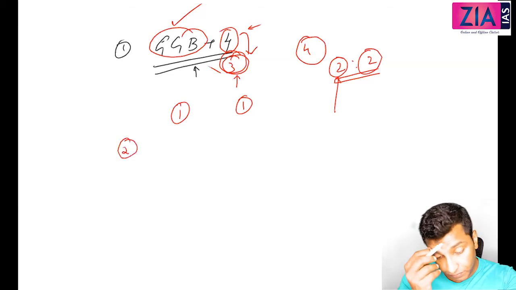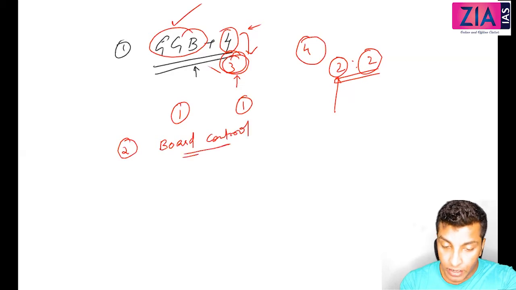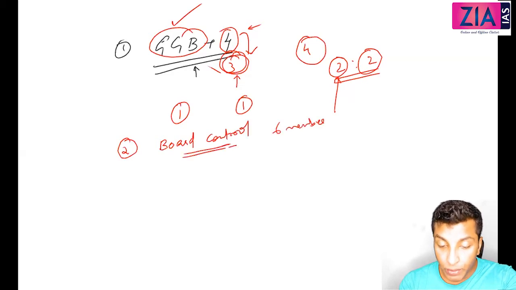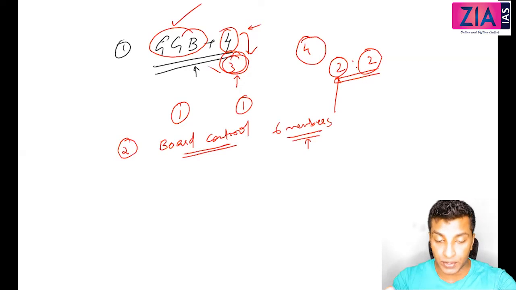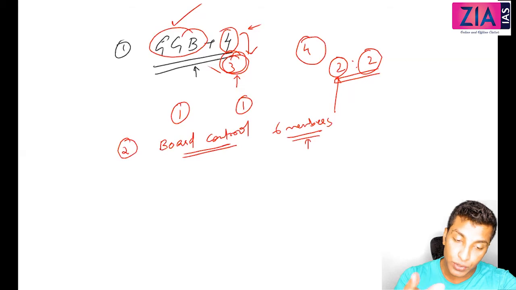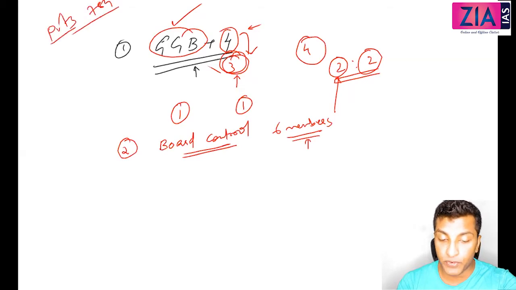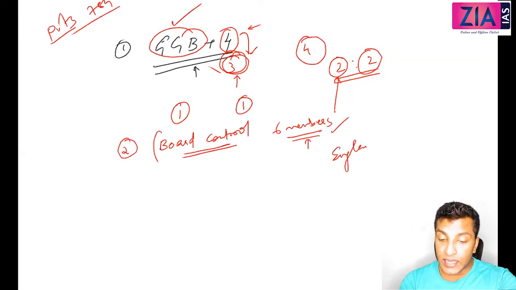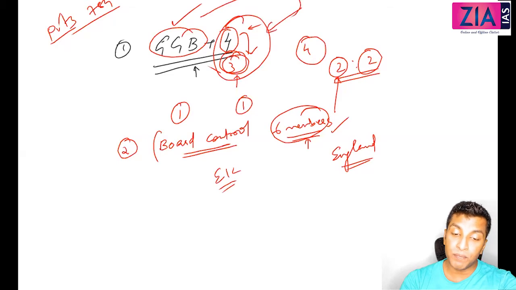Second point is related to board of control. So they established a board of control in England with 6 members to regulate the affairs of East India Company in India. So you can see in every act the regulation keeps on increasing. As its name indicates, the first one, that is to regulate. This one, Pitt's India Act 1784, again the regulation is increasing. So here now board of control including 6 members were sitting in England. So these 6 members will sit in England and will regulate the affairs of East India Company. What about these members? They will sit along with the Governor General and will regulate.